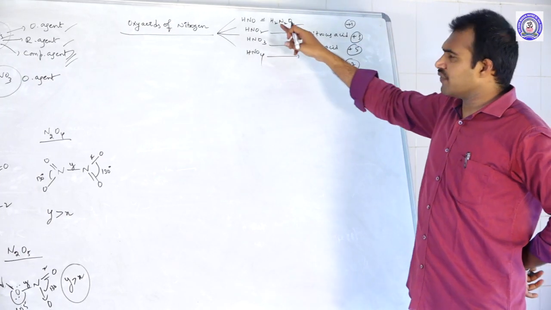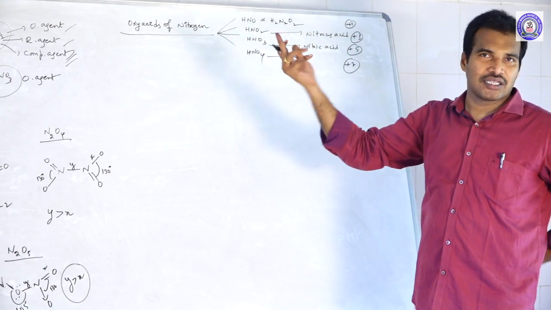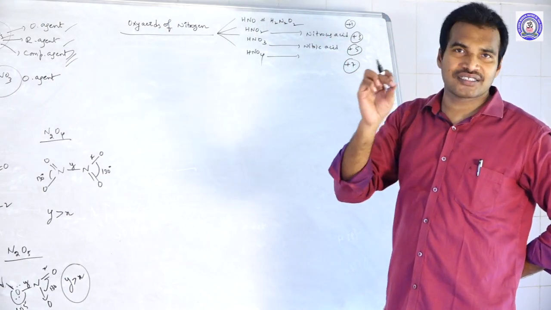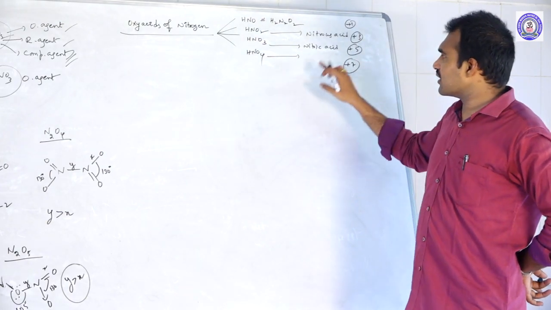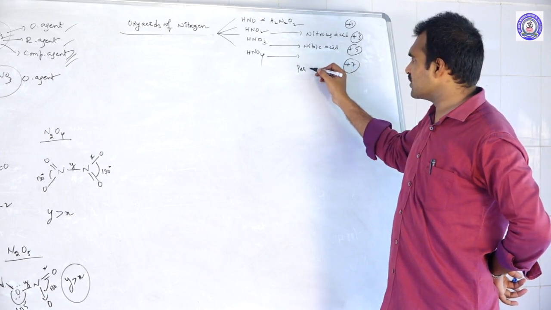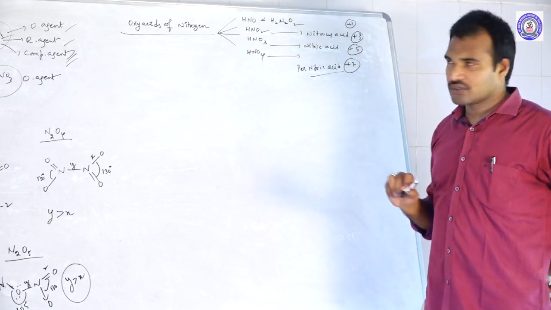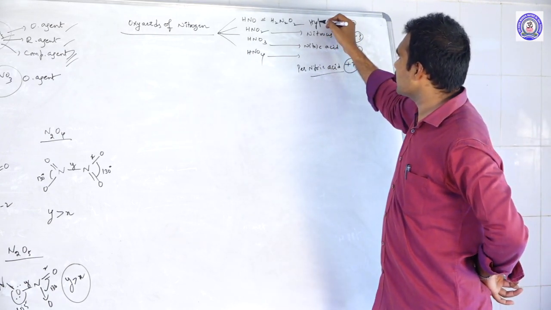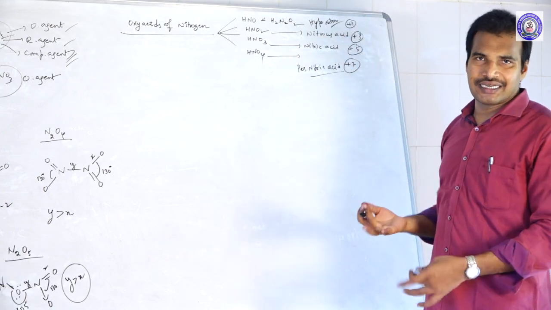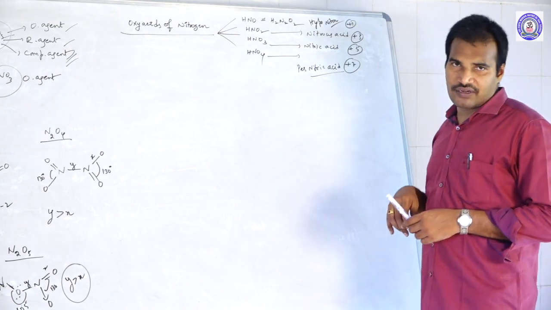And the oxy acid where the oxidation state is less than +3, we call it hypo-ous. That means hyponitrous acid. What is the name of HNO? Hyponitrous acid. And the oxy acid where the oxidation state is more than the -ic acid, we call it per-ic acid, meaning pernitric acid. So hyponitrous acid, nitrous acid, nitric acid, pernitric acid. These are the 4 types of oxy acids that nitrogen will form.